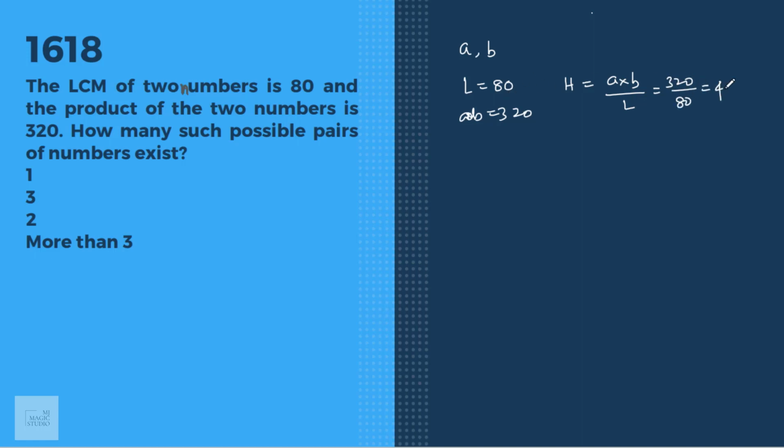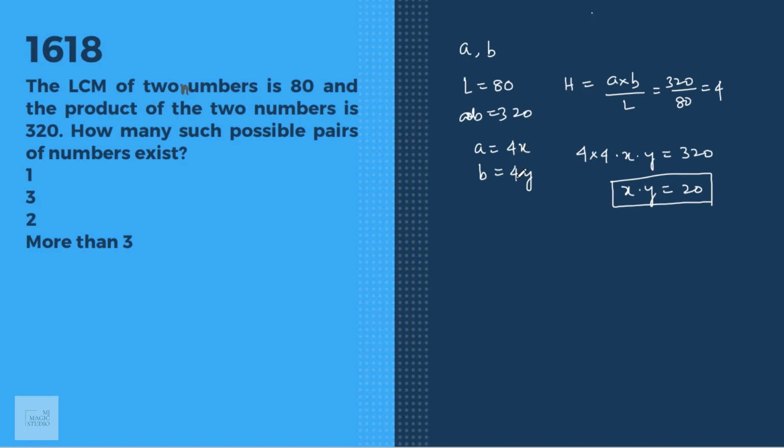Now we have LCM, we have HCF, and we have the product of two numbers. If the HCF of the two numbers is 4, then let the two numbers be 4x and 4y. And the product is 320. That means 4 into 4 into x into y is 320. x into y is 320 by 16, that is 20. Now we have all this information. Let's see what the question is: how many such possible pairs of numbers exist?